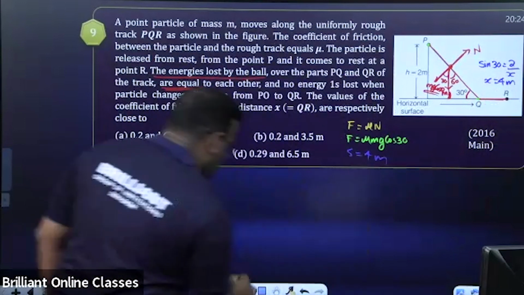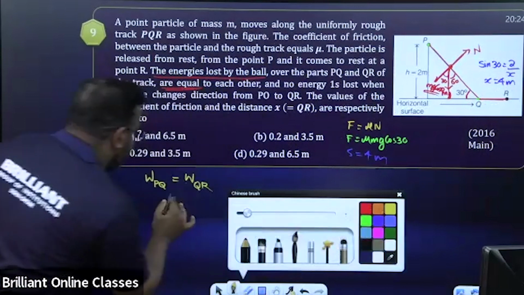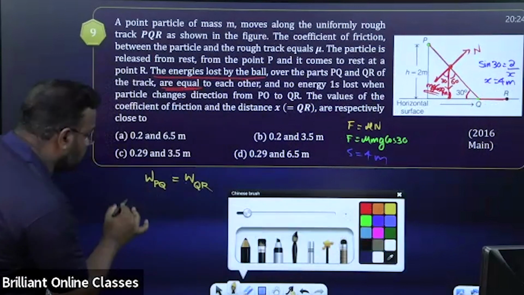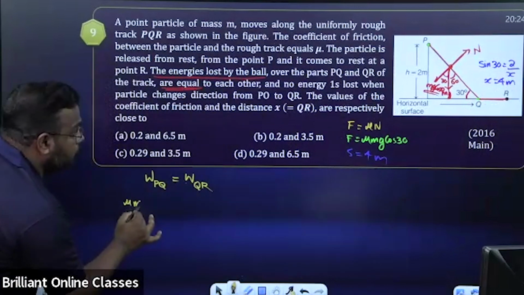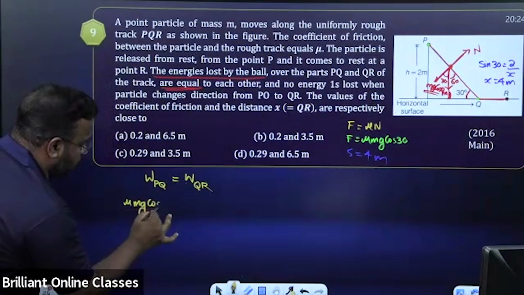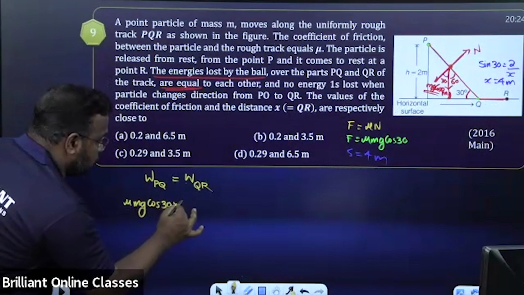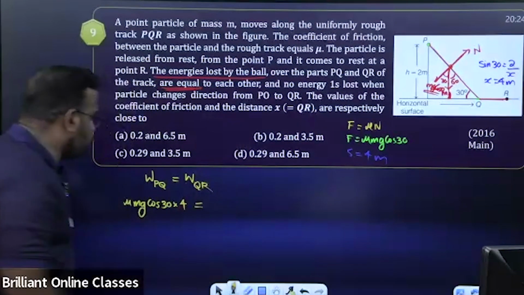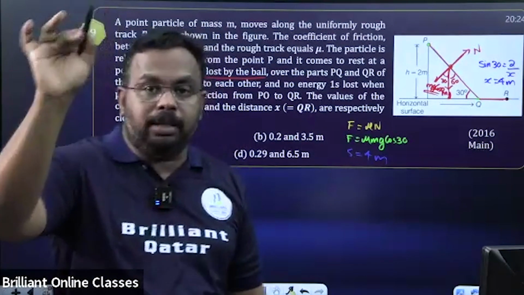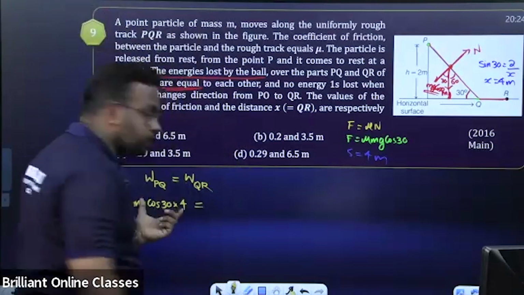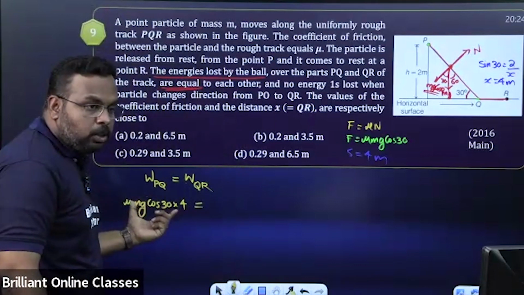Now you can substitute. Look at this. Work done for PQ only I'm writing. It is force. Force is how much? Mu mg cos 30 into displacement 4. This is the work done for PQ. Is it okay? That step. This step is okay or not?